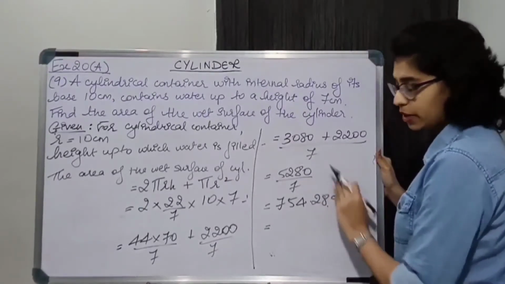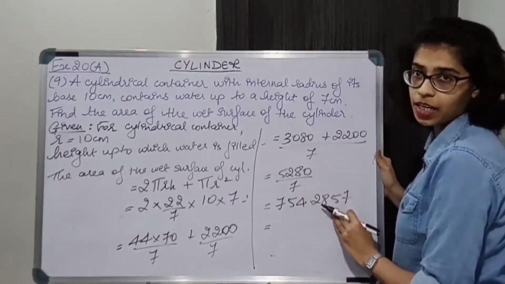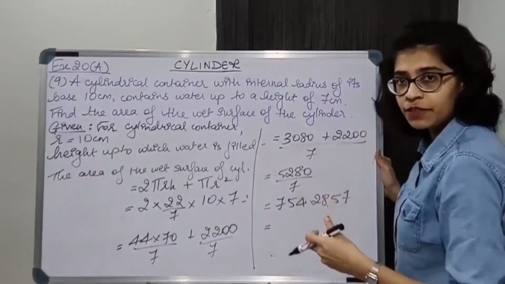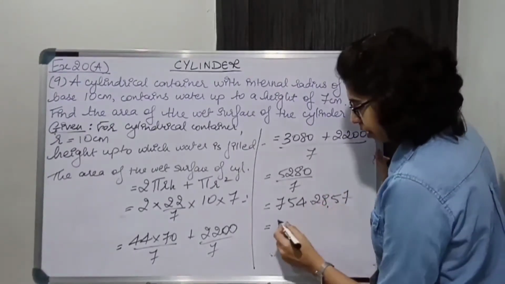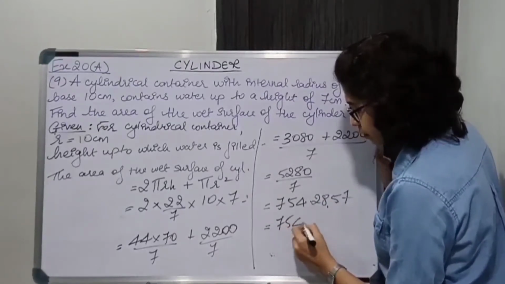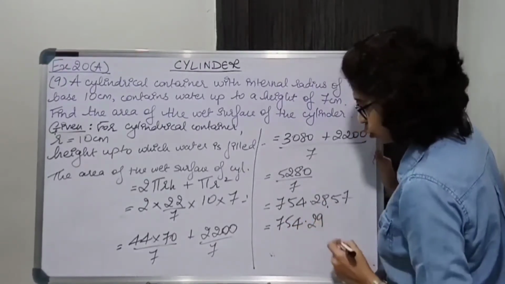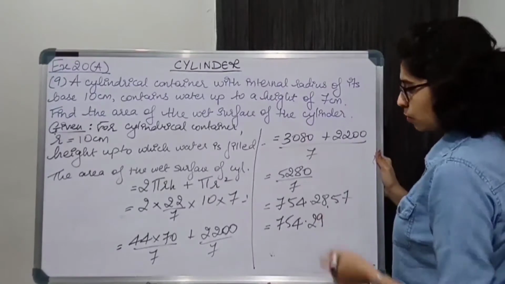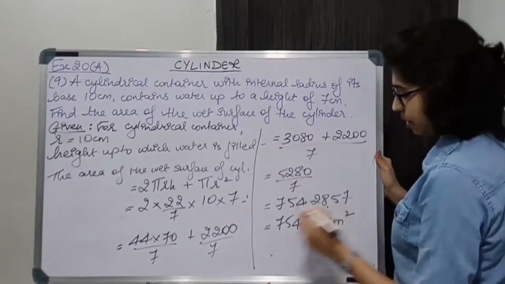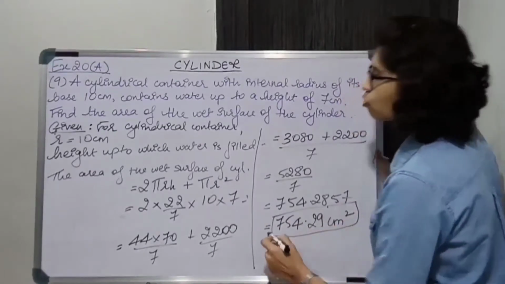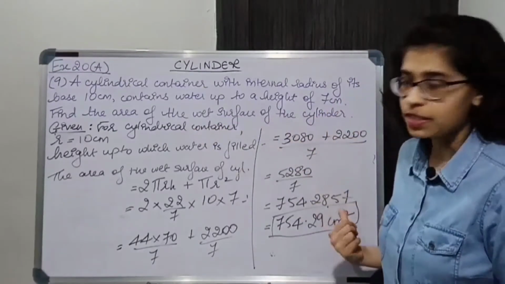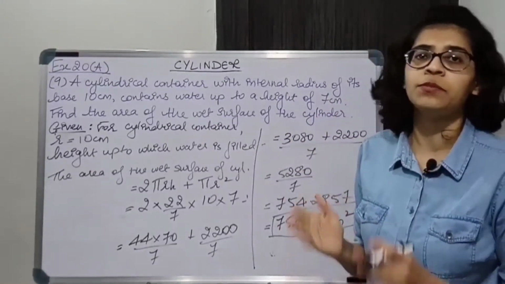There's no need of going step by step. यहाँ पे ही 5 आ रहा है, so if there is a 5 or greater than 5 number, you'll automatically add 1 over here. So 754.29 हो जाएगा. We have found the area, so it is centimeter square. Okay, so the area of the wet surface of the cylinder is 754.29 centimeter square.